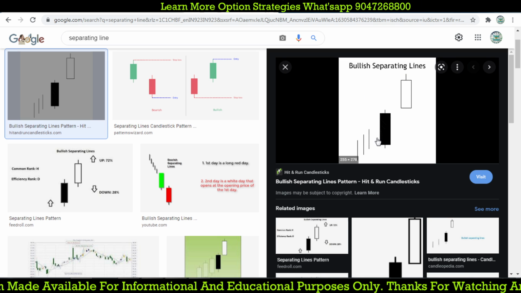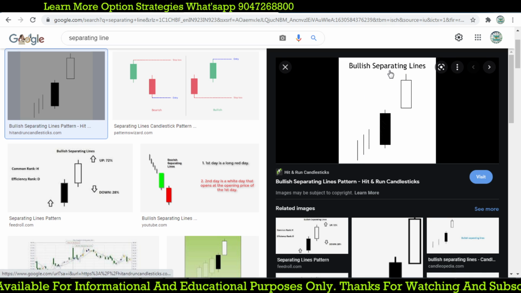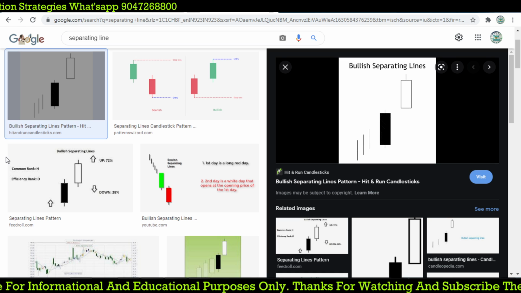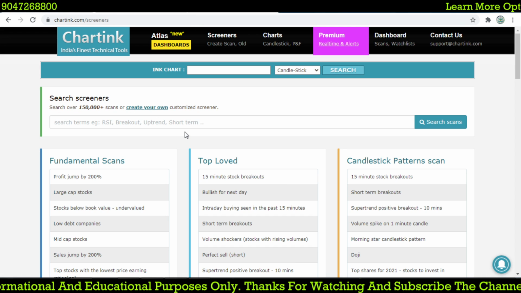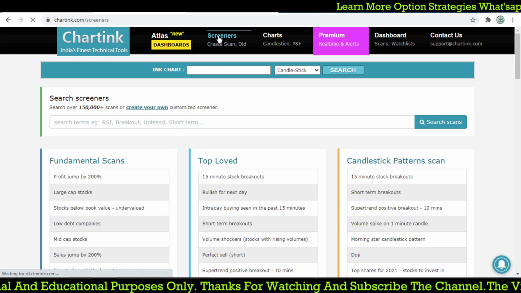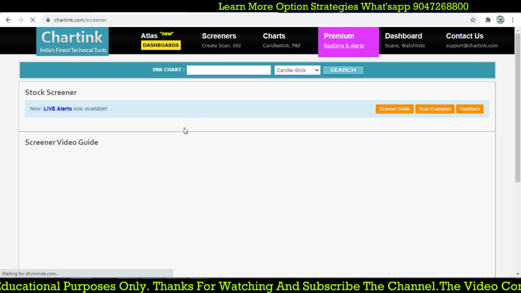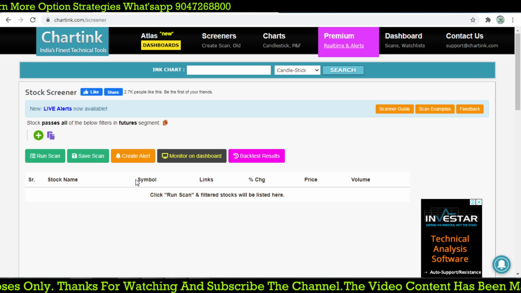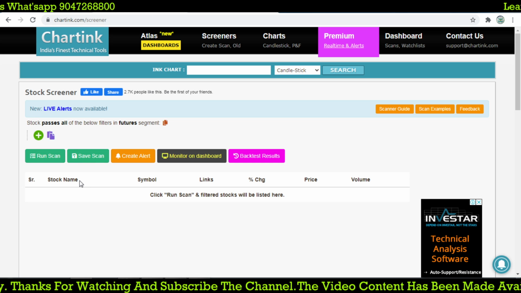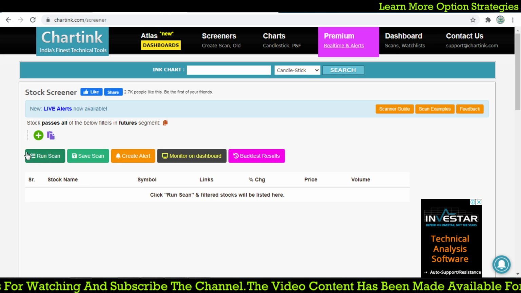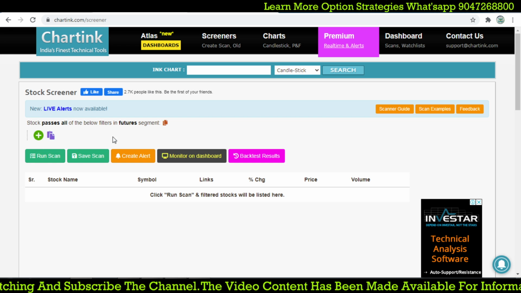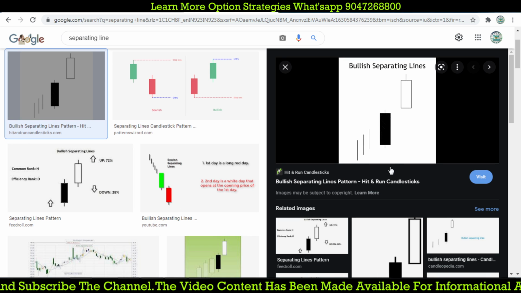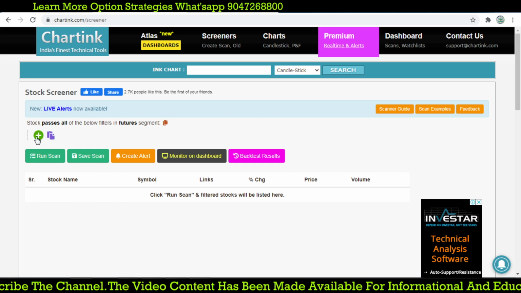Now you know exactly what the candlestick pattern is. The first candle should be red. So let's start with the scanner, and we can create a scan. I'm going to take it in futures, when a stock forms the pattern in futures. Now what are the conditions? The first candle should be red. So here, let's do that.